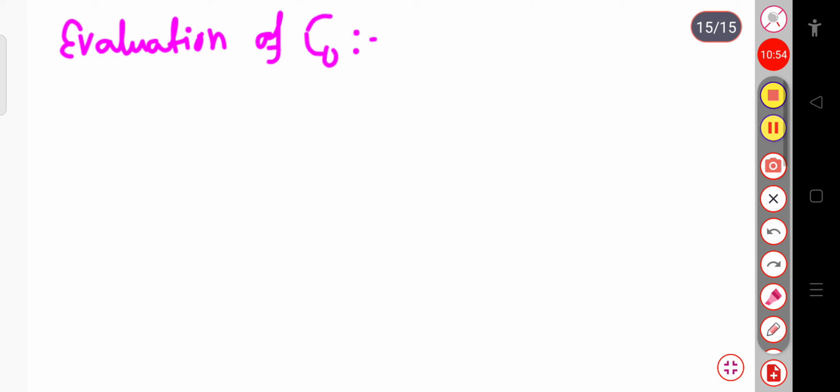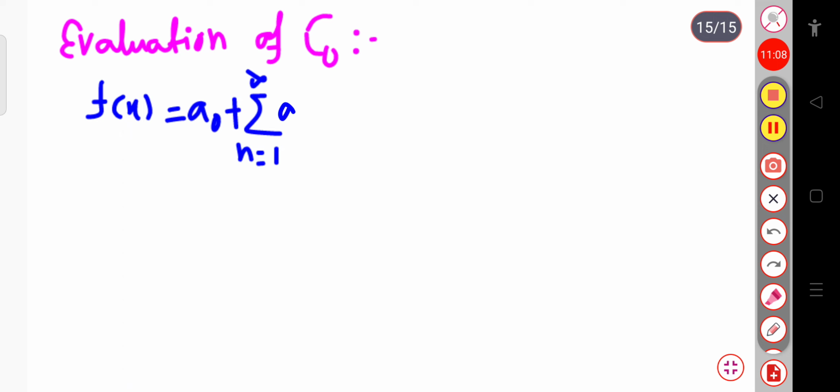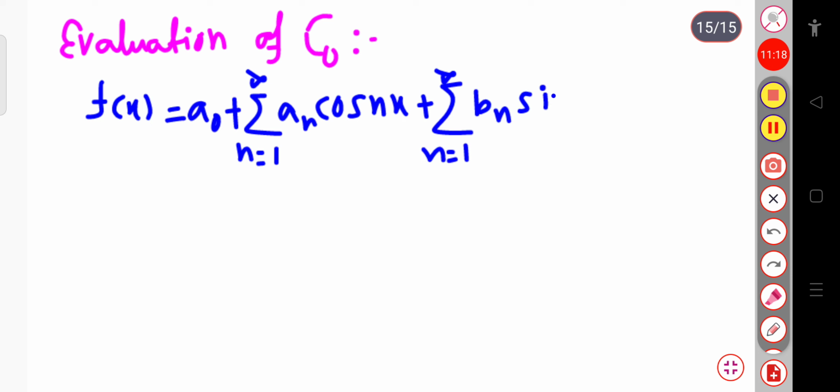So here you will get an interesting thing. Let me show you. Suppose I write the Fourier series, f of x, as a naught plus sum over n equal to 1 to infinity an cos nx plus sum over n equal to 1 to infinity bn sin nx. Okay.